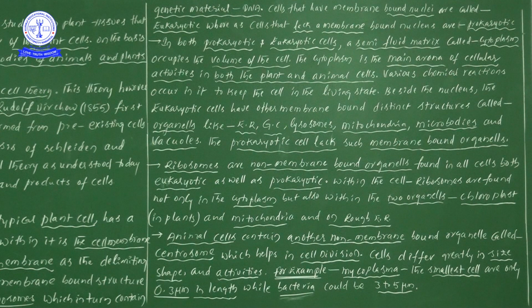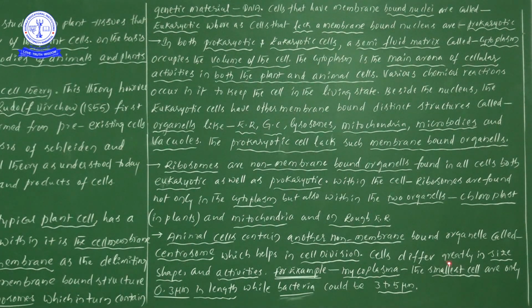So, my dear students, if I ask a question like this: in animals, the total number of non-membrane bound cell organelles, can you guess how many? Two. Very good. One is ribosome and one more is centrosome. So what is the use of this centrosome, sir? It helps in the cell cycle and cell division: one cell, two cells, four cells. So centrosome definitely helps animal cells to divide.